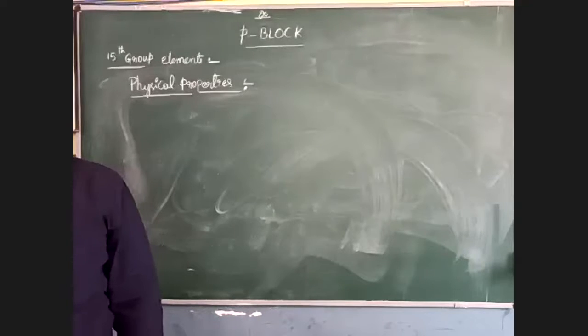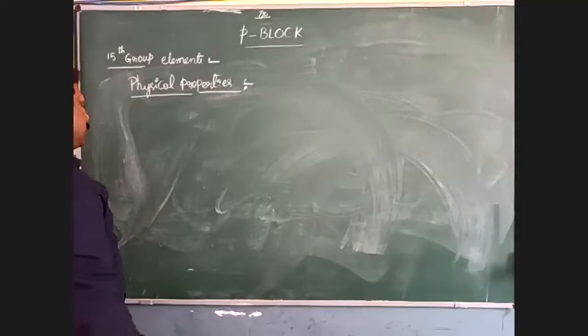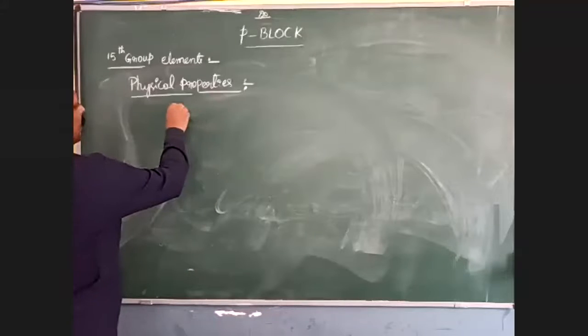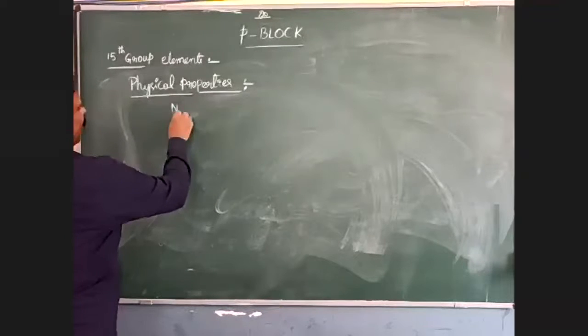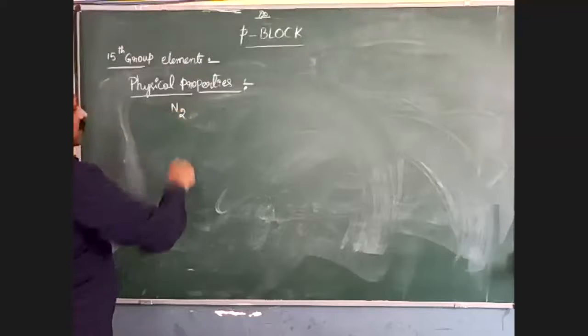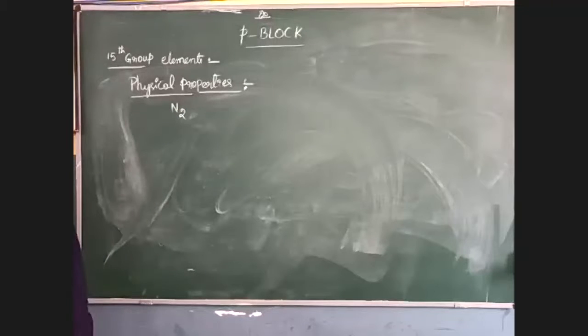First comes nitrogen. Nitrogen is available in the diatomic state, that is N2, only.